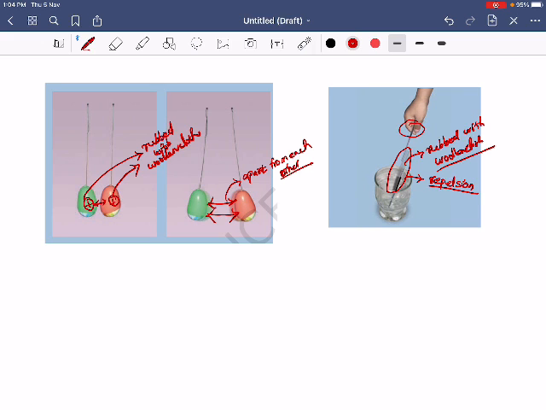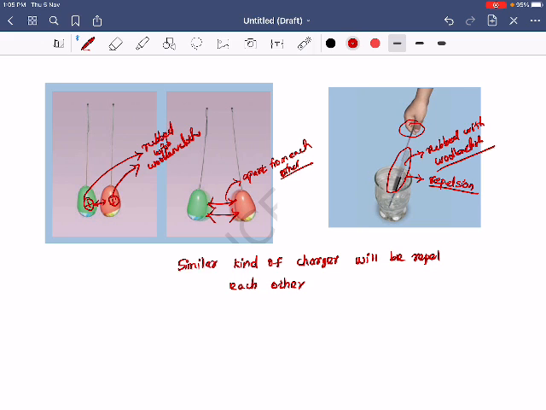So what is the inference here? When you rub any objects with the same kind of material, those objects acquire the same kind of charges. These are called similar charges, which may be positive or negative. Similar charges will repel each other. So that is the concept here. Okay, the next thing is, in your book they gave one tabular column.